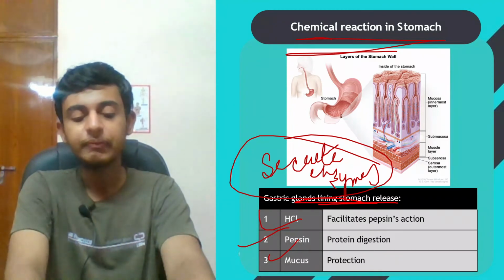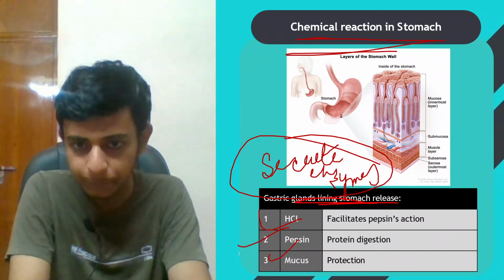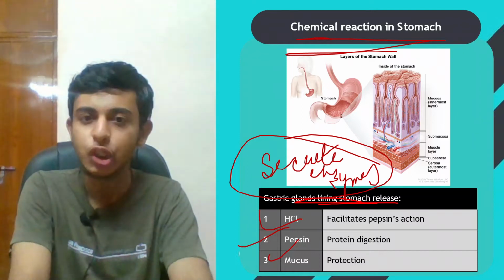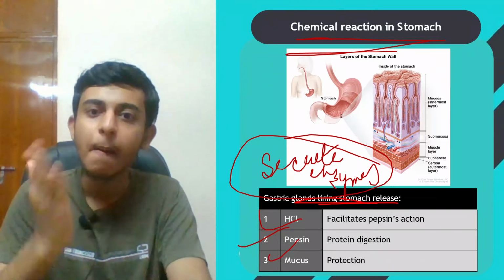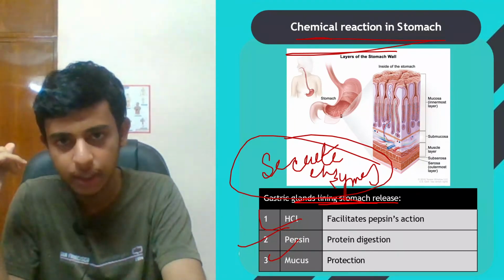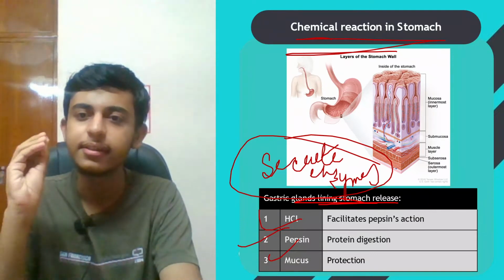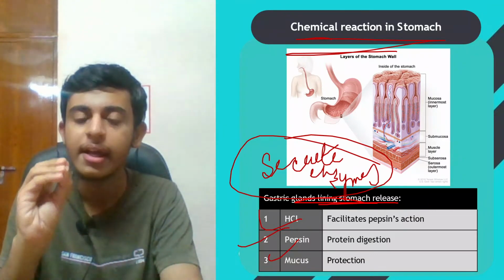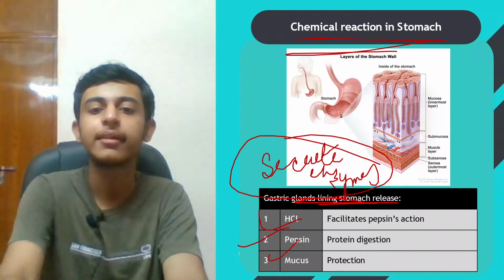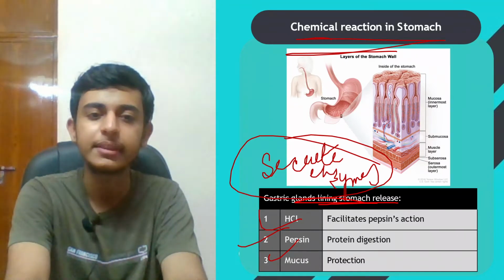See, in stomach, if I say, only protein digestion takes place. In the mouth I told you starch digestion takes place. Similarly, in the stomach, we just have protein digestion. And the enzyme that helps in this is known as pepsin.